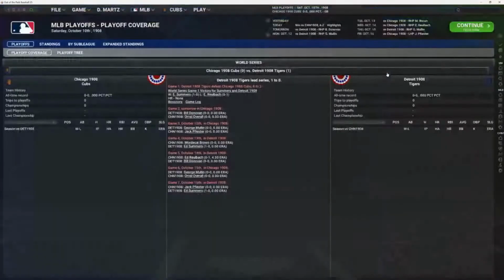And let's see who's going to be pitching game number 2. It's going to be Bill Donovan going for the Tigers. We're going to go to Chicago for game number 2. And Orval Overall will be pitching for the Cubbies.